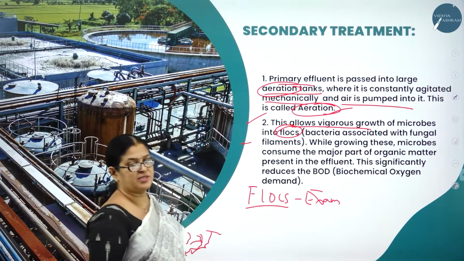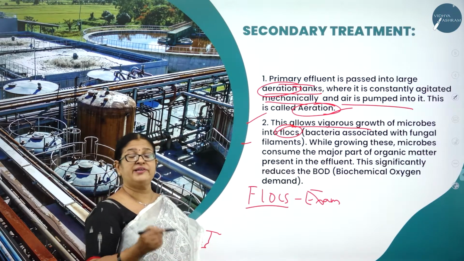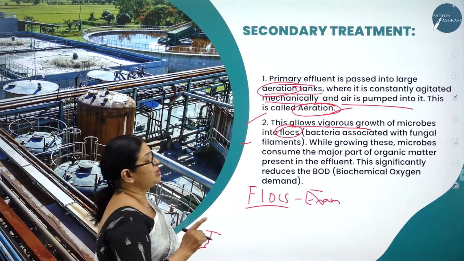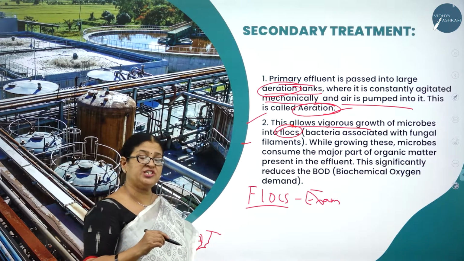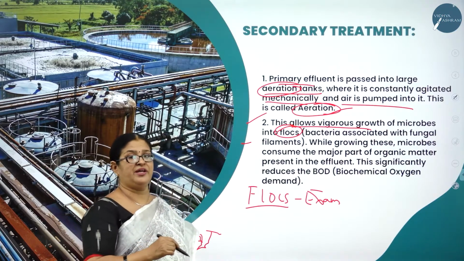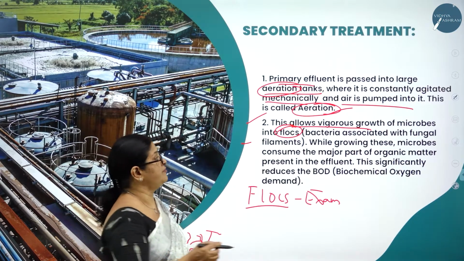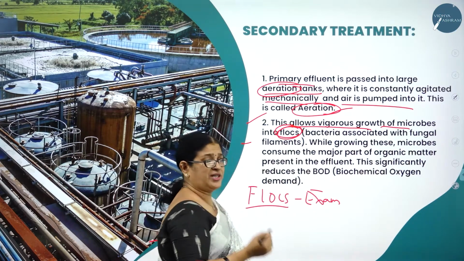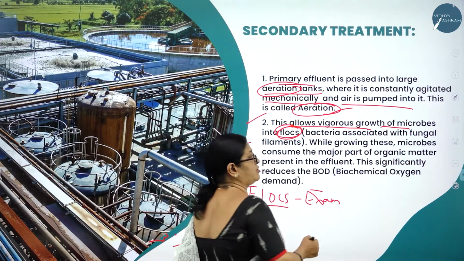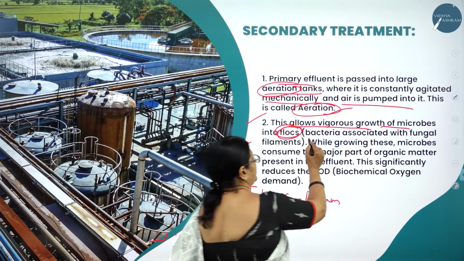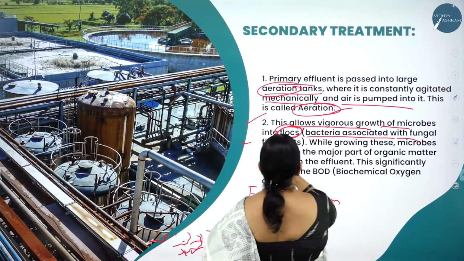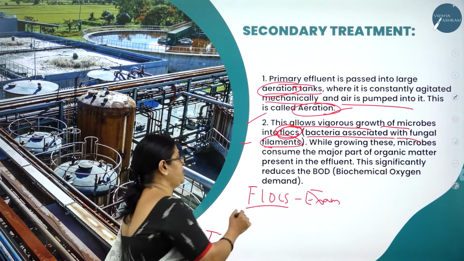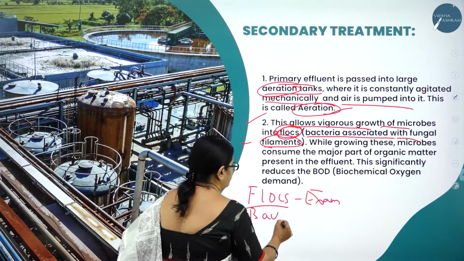What are flocs? What is the use of flocs in the treatment of sewage? This is a very important term. Because of the aeration being done for the primary effluent, which will allow the growth of microbes into flocs. What is a floc actually? How do you define the word floc? Flocs are nothing but bacteria associated with fungal filaments.